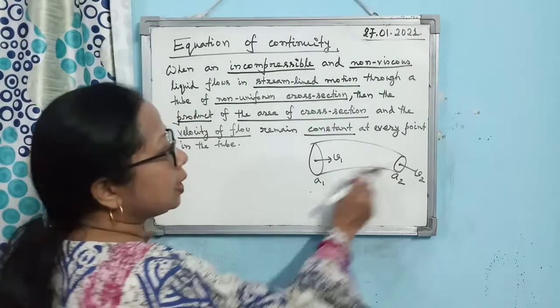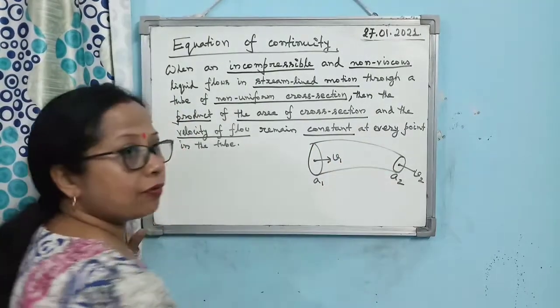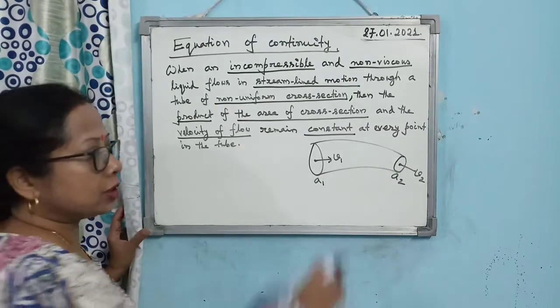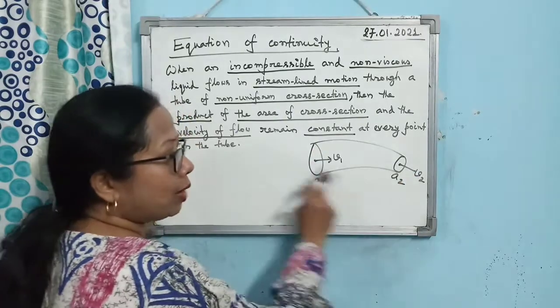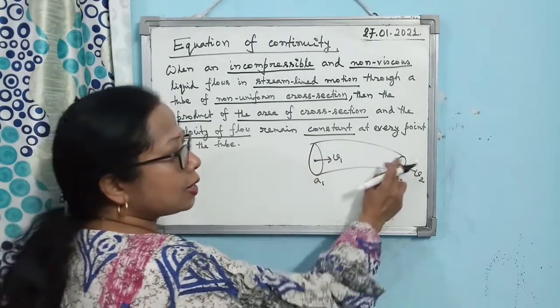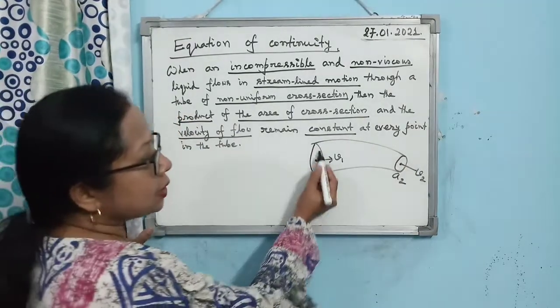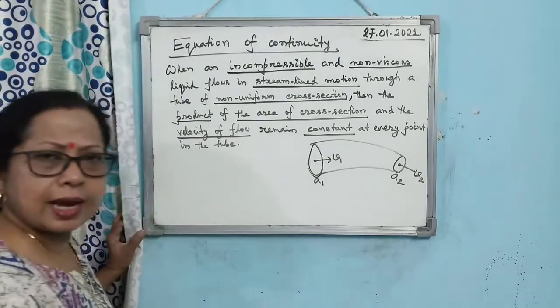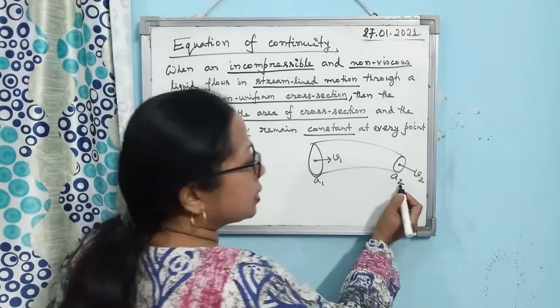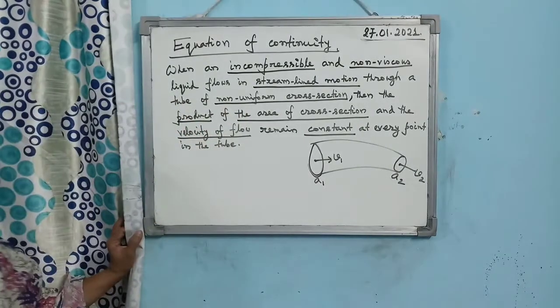Let us consider a tube with non-uniform cross section. The tube does not have the same cross section everywhere. Here it is broader and here it is narrow. Let the broader end have cross-sectional area A1, and the narrow end have cross-sectional area A2.